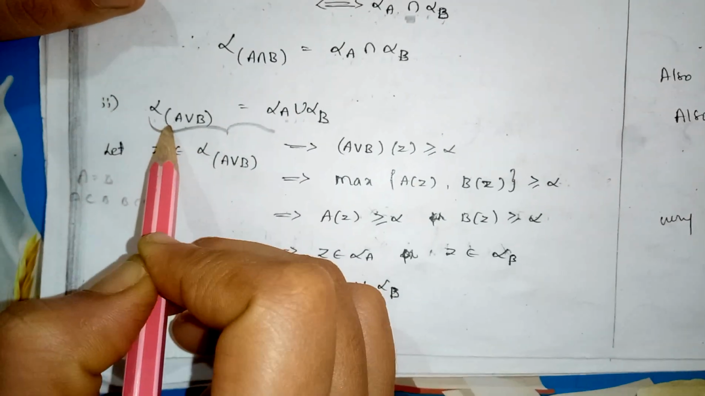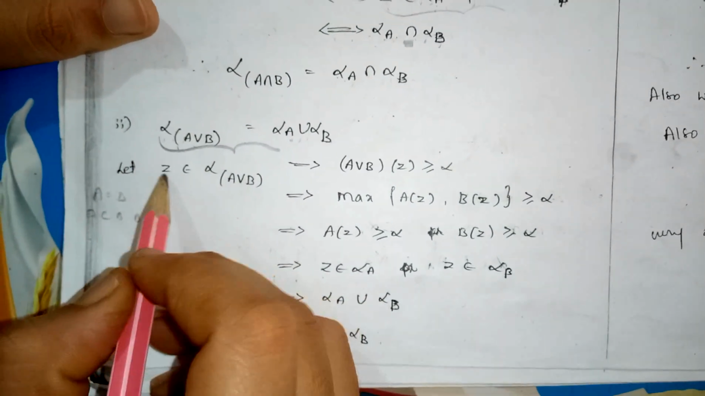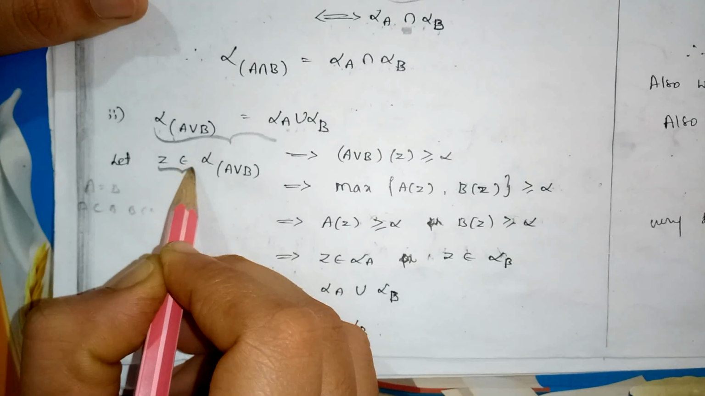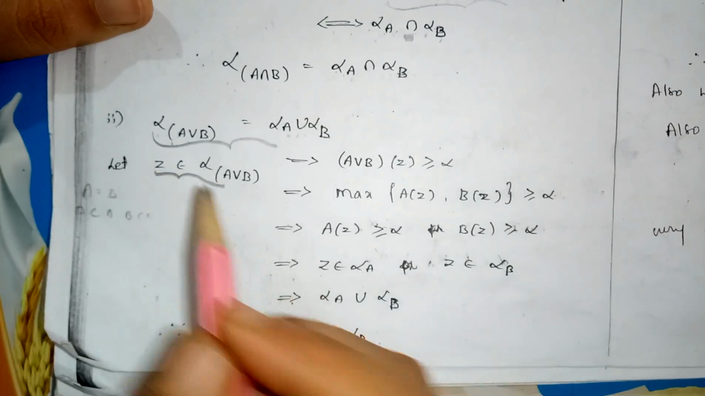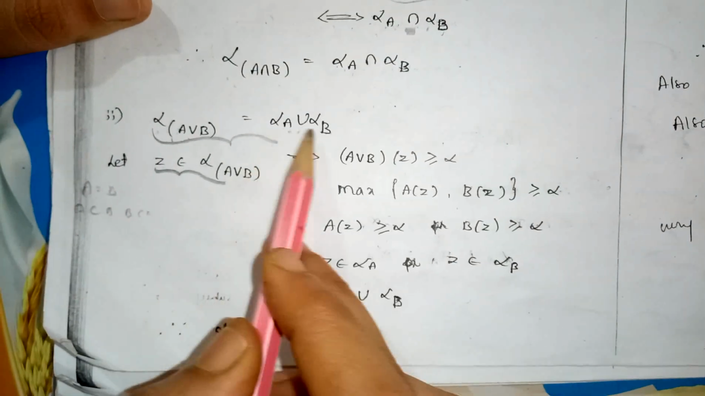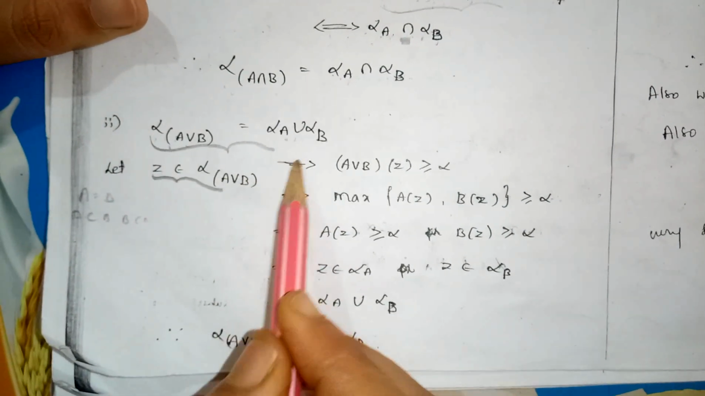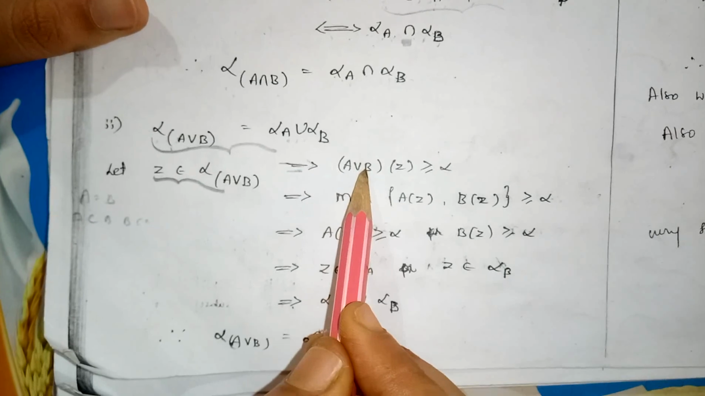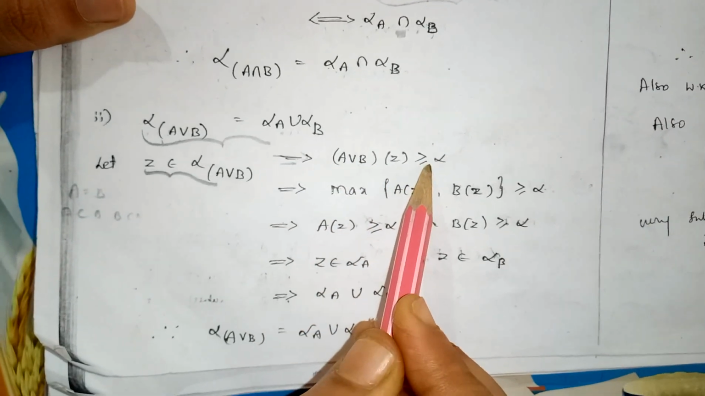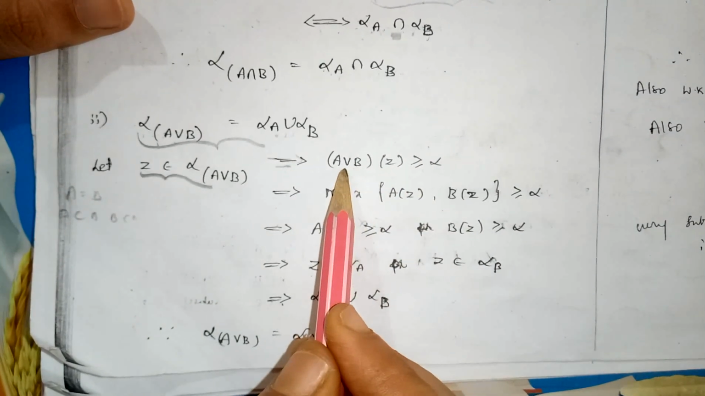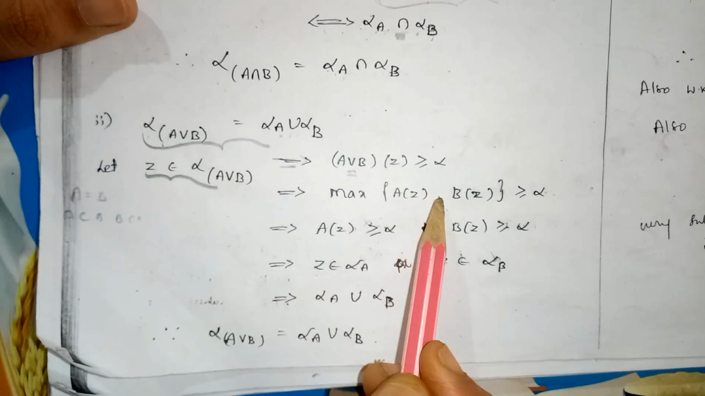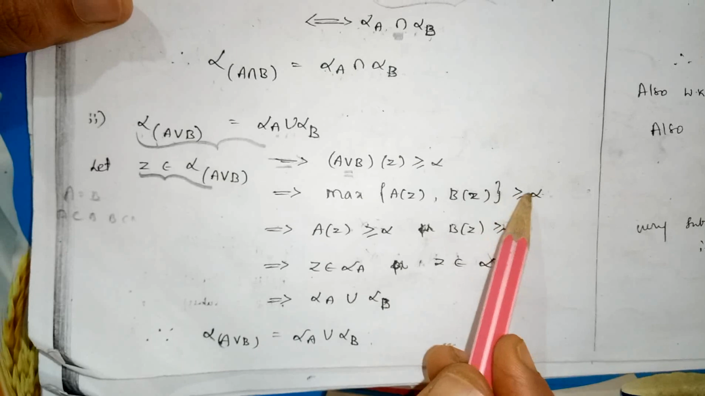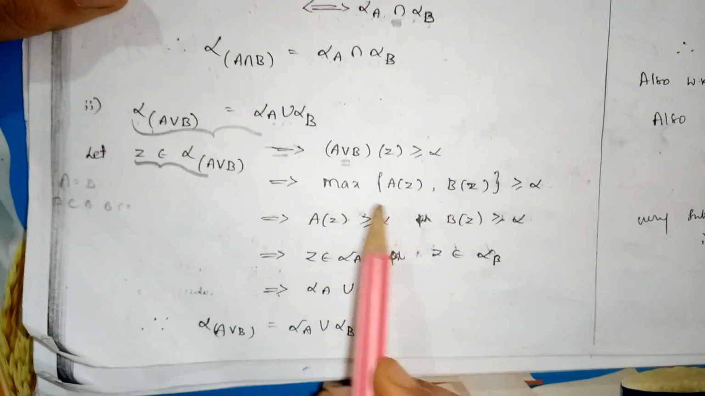First we have to take Z belongs to alpha of A union B. Then we have to prove that Z also belongs to alpha A union alpha B. That is, it implies A union B of Z is greater than or equal to alpha. By using the definition of the union, it can be written as maximum of A of Z comma B of Z greater than or equal to alpha.